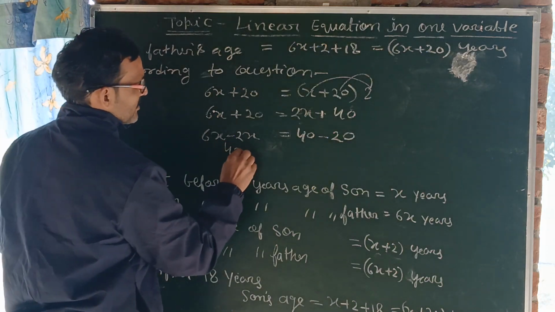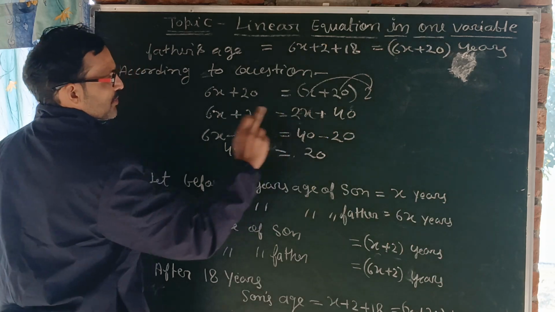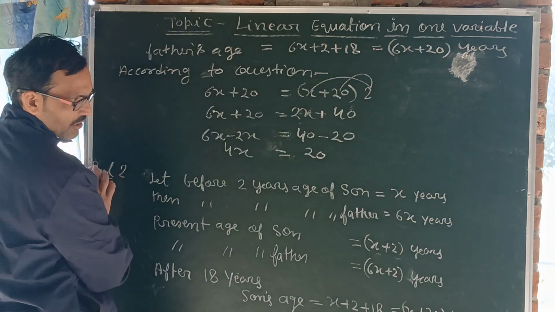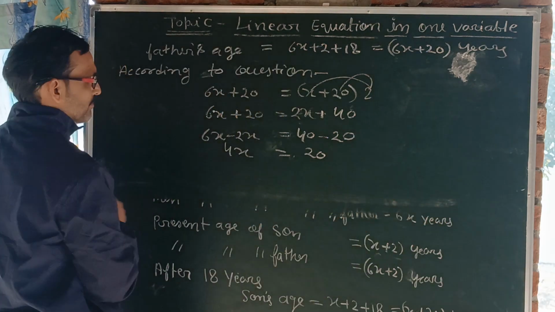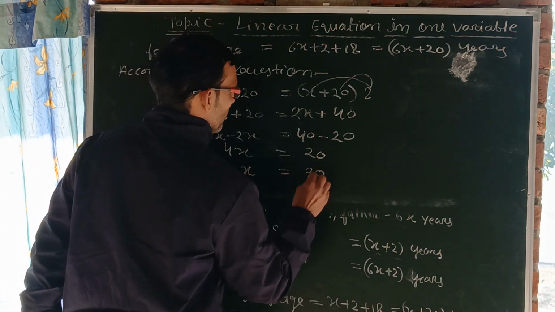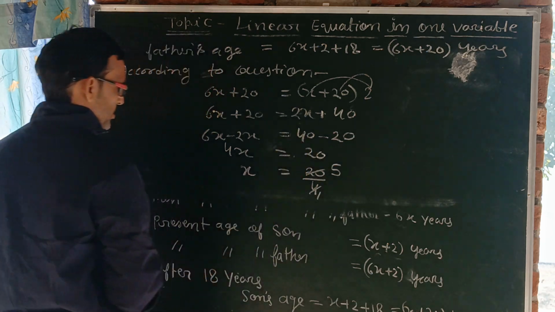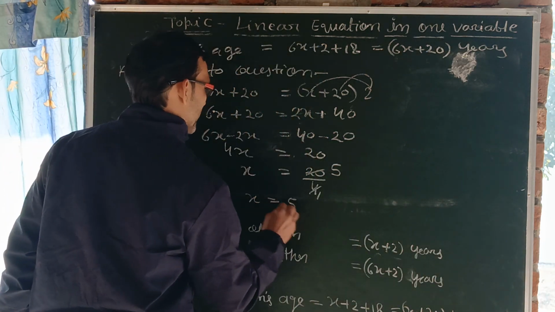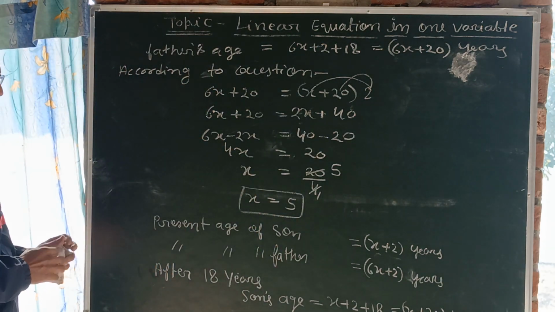This is 4x, and it will be 40 minus 20, which is 20. So I have to find the value of x. This 4 goes down in division. 4 times 5 is 20. So the value of x is 5.